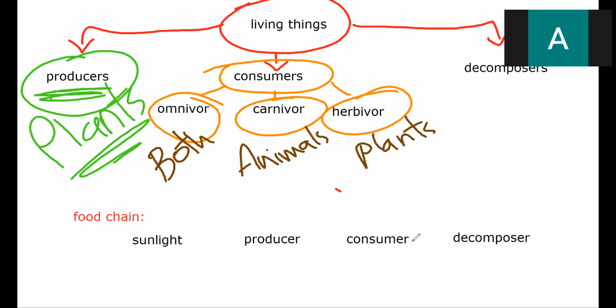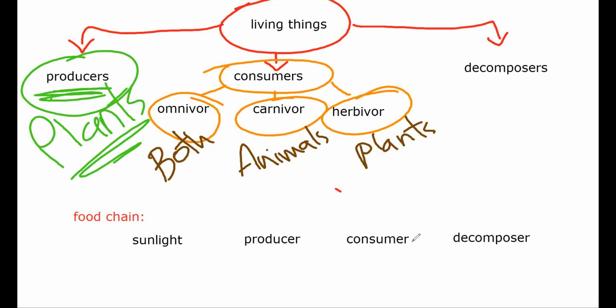So, if a living thing, what's a living thing, Fatima? It can be a plant, an animal, a human, an insect, anything that lives. Is that right? Right. Okay, very good. If this living thing is making its own food, I will say they are producers. Because plants, do they eat animals? Do they eat plants? No. What do they do? They take sunlight.